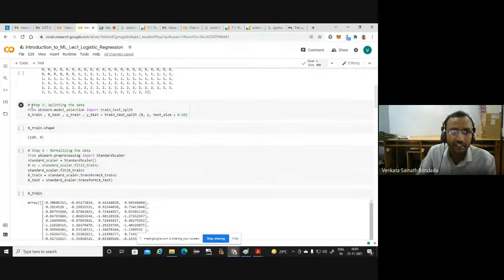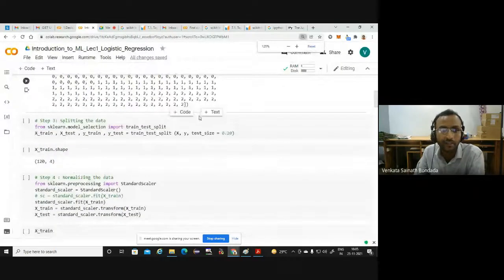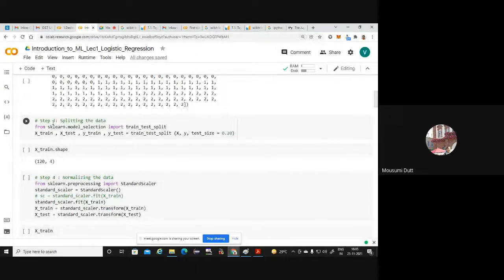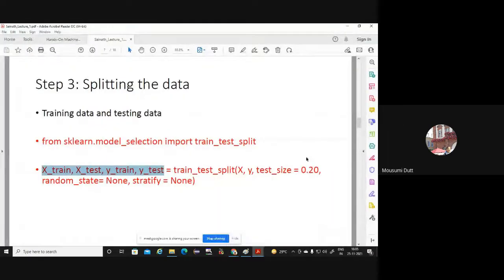Step 3. Should I zoom in a bit? Maybe that will be helpful. Sir, here in your PPT, random_state equal to None and stratify equal to None, these two are there. So may I know the reason for this?